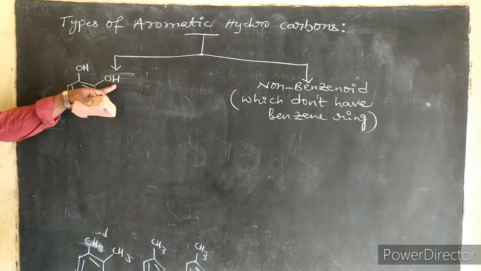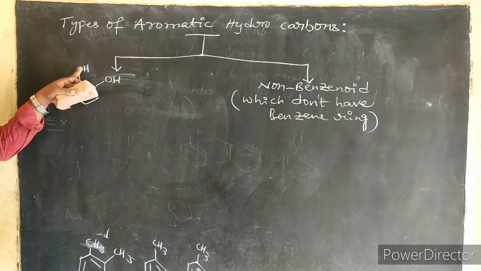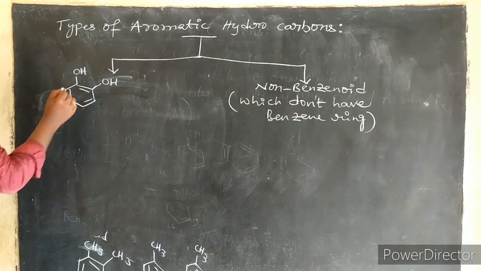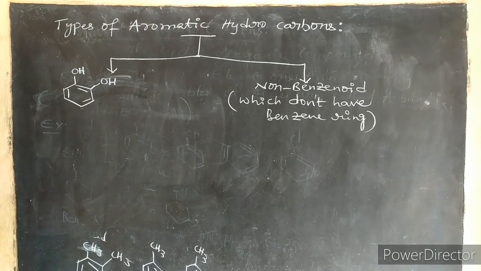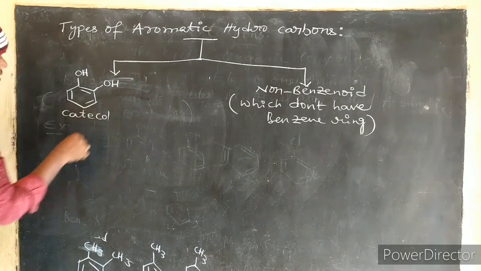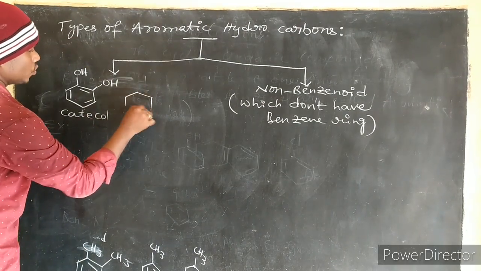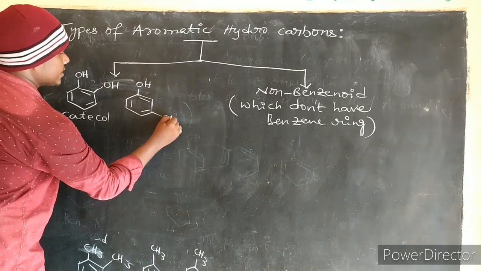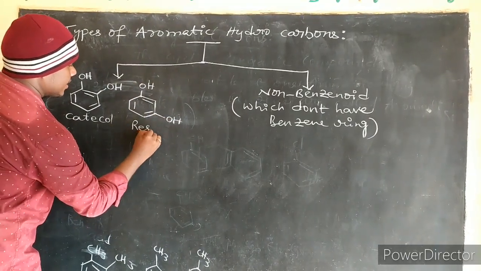If these two hydroxy OH groups are ortho to each other, at positions 1-2 of benzene, then this is called catechol. And if these two hydroxy groups are meta to each other, this is called resorcinol.